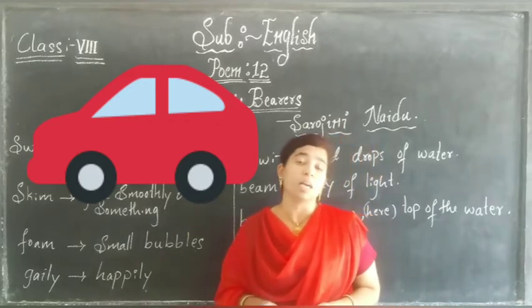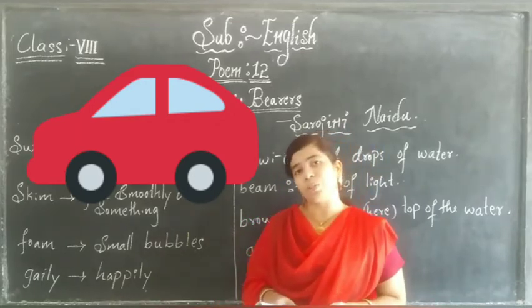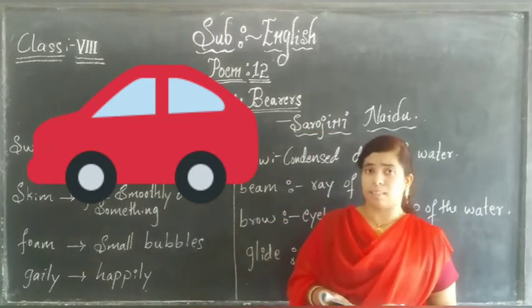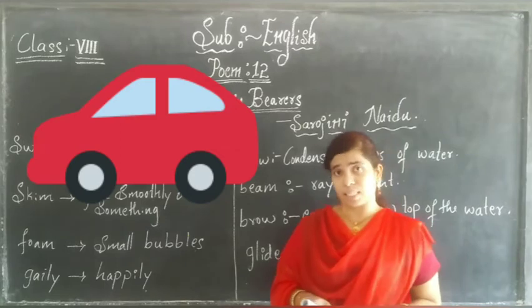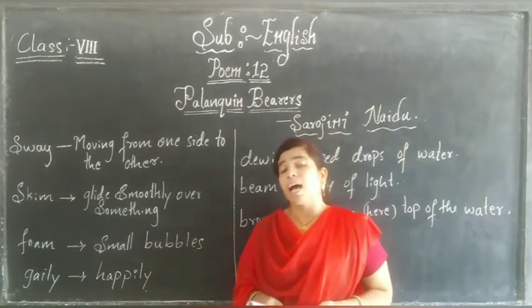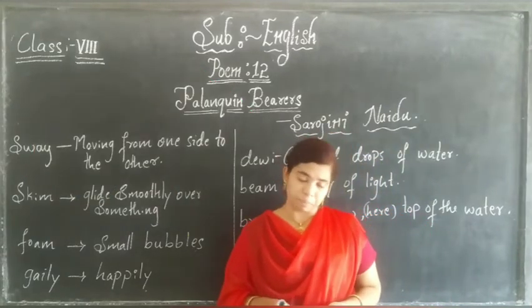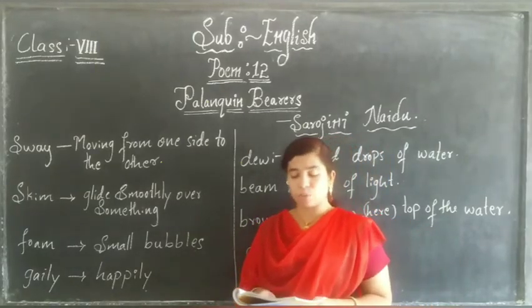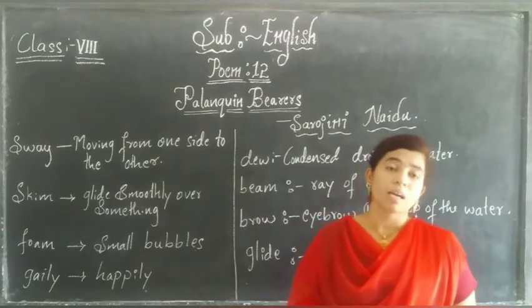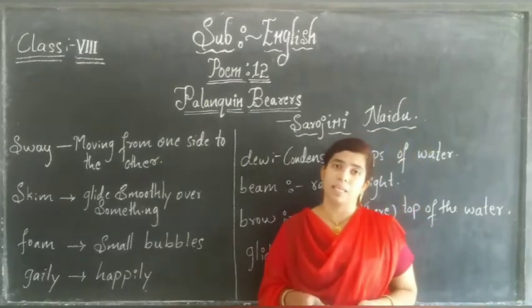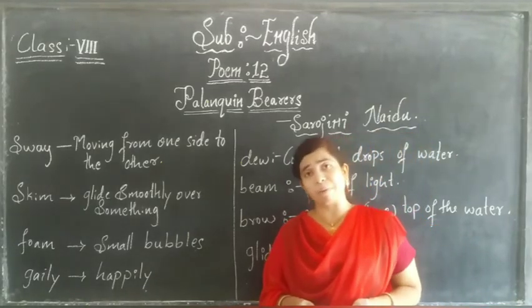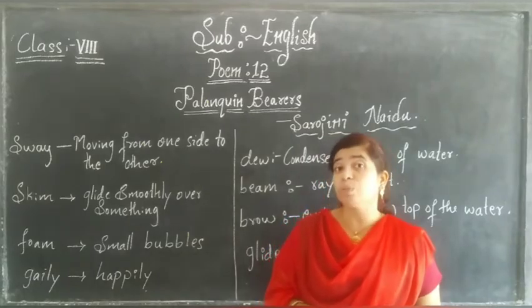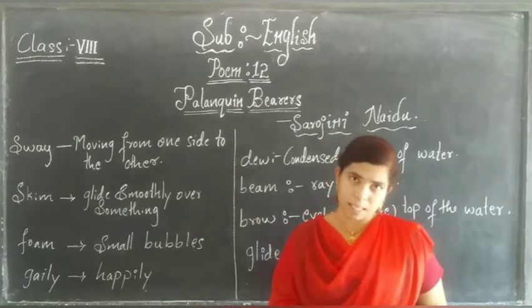Right, my dear children? So, she is asking you a question. Today, we are taking the brides in decorated cars. But in ancient days, there were no vehicles. How would the brides be carried? Okay? Who do you think took the privilege to escort the bride from one place to another? Who are those people? And why do they do this job? We will see in this poem.